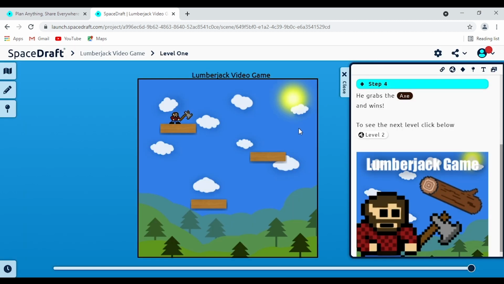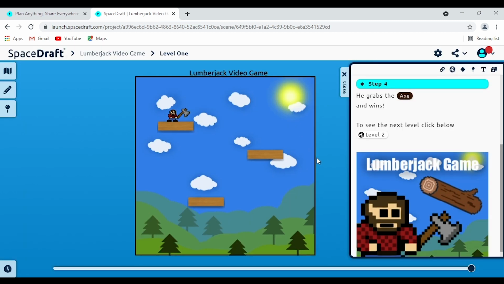There's a lot that you can do there, and there's a lot of great ways for people to view your SpaceDraft so that your ideas are clear and you can communicate it with everyone and anyone.